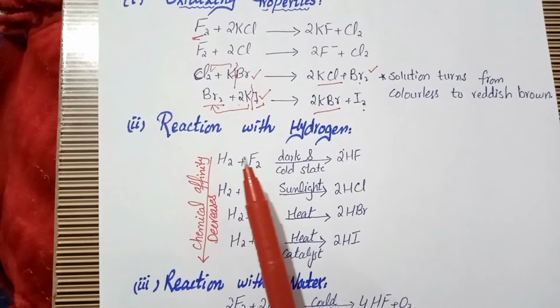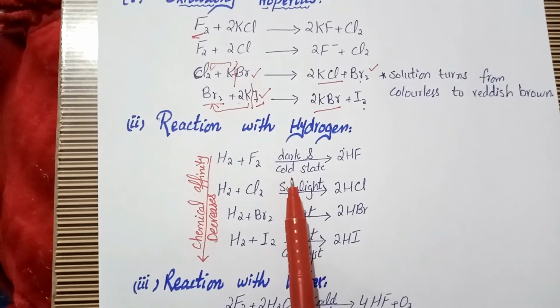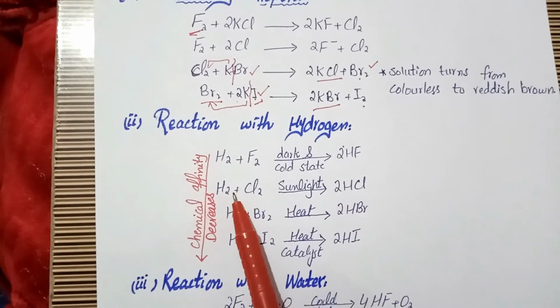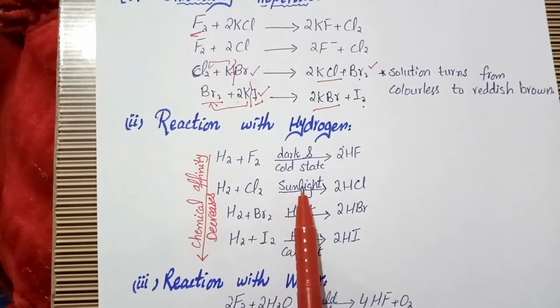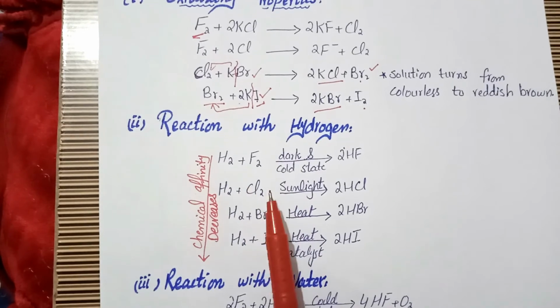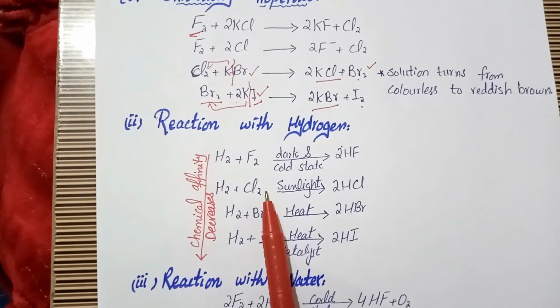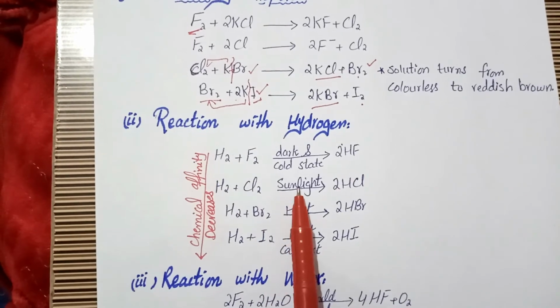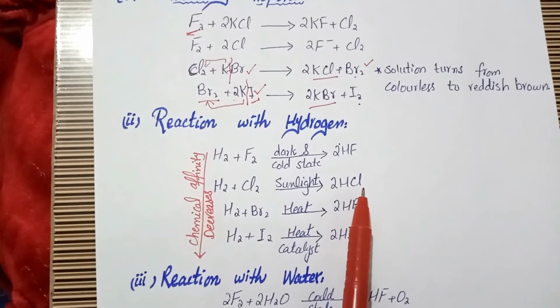Fluorine reacts with hydrogen in the dark and cold state to give hydrogen fluoride. And when hydrogen reacts with chlorine, it requires sunlight. Without sunlight, this type of reaction doesn't take place. So when hydrogen and chlorine react in the presence of sunlight, it gives us hydrochloric acid.